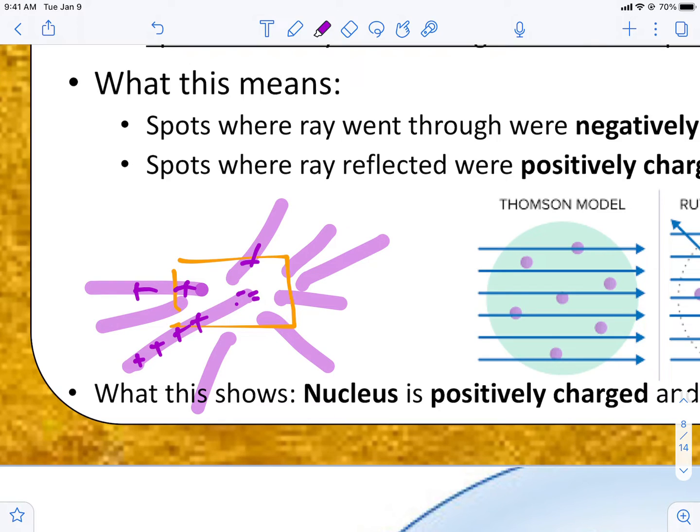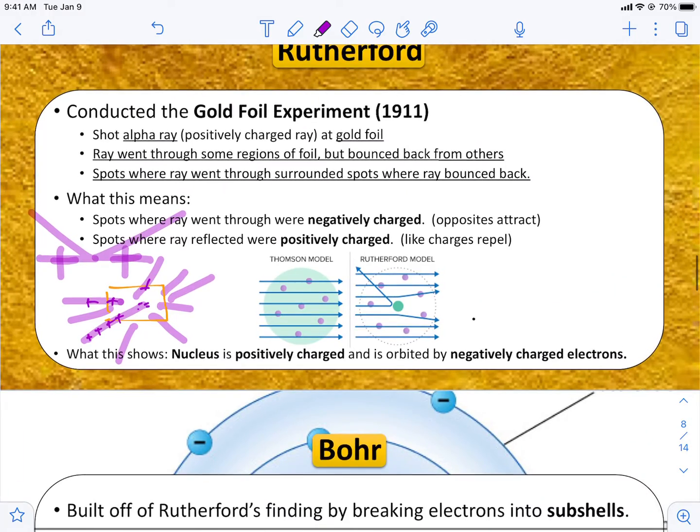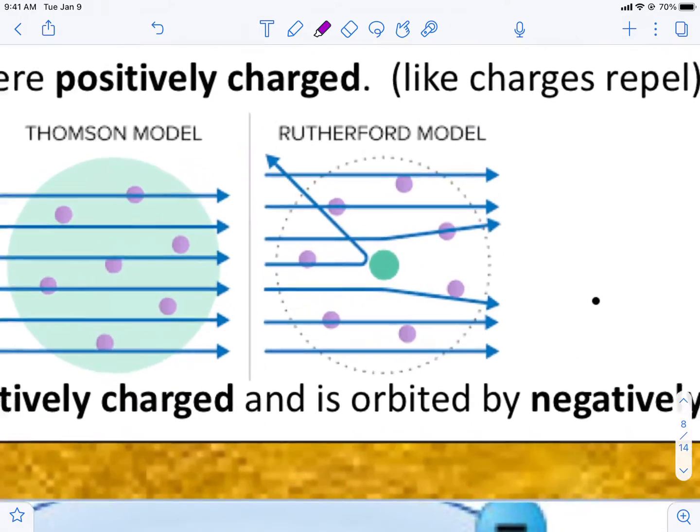All the spots where it went through the foil was where it was hitting the electrons surrounding the atoms that made up the gold foil. But all the spots where it bounced back were where it was hitting the positive nucleus, because when a positive meets a positive, or a negative meets a negative, in magnetism, they don't mix. They bounce back. They bounce back off of each other. They reflect.